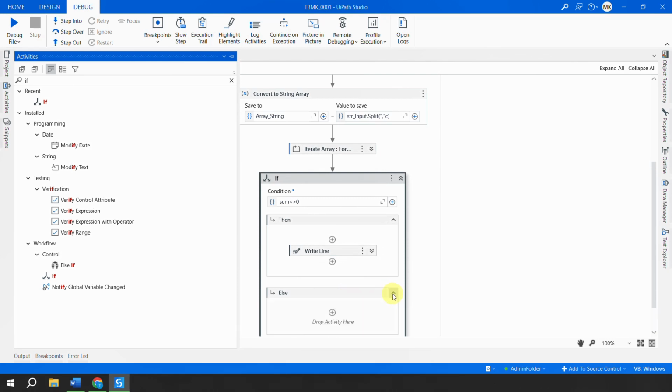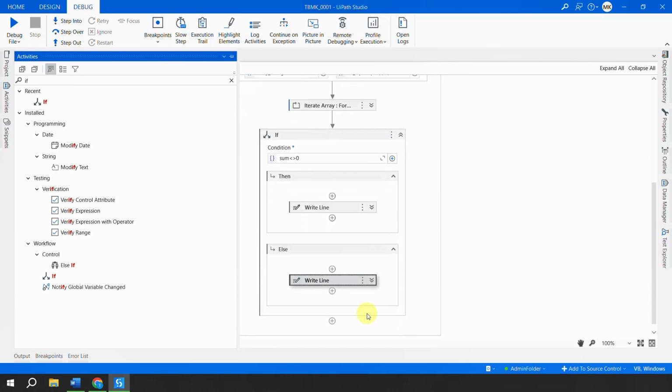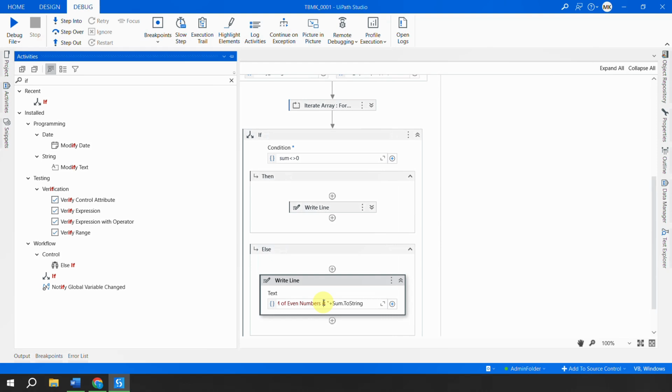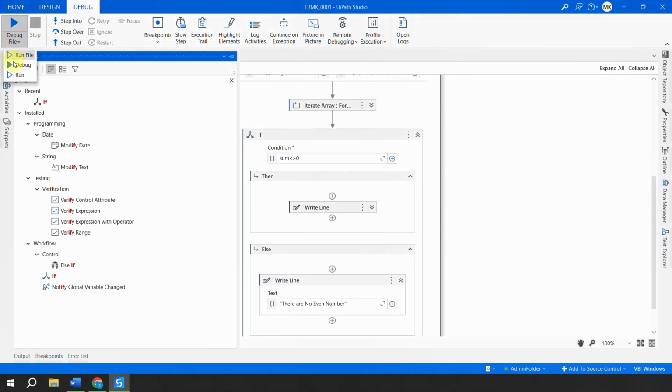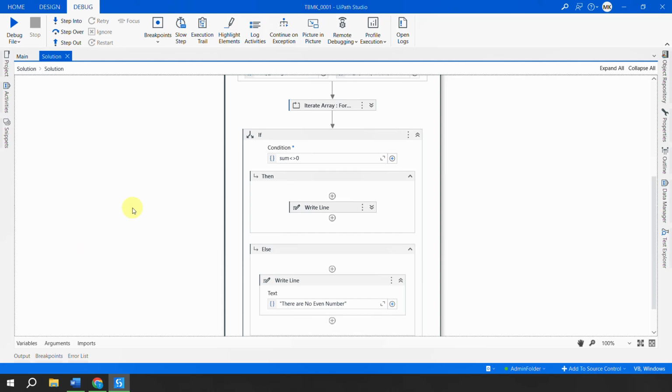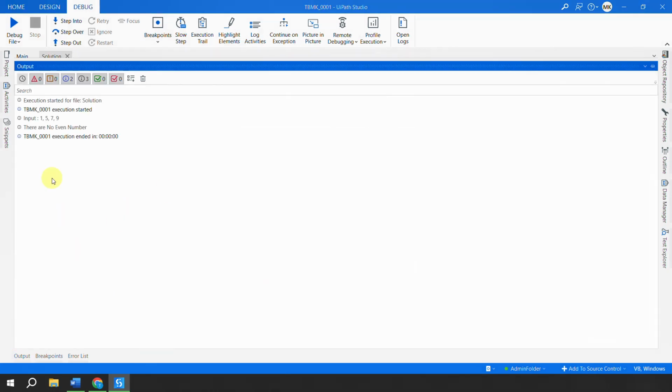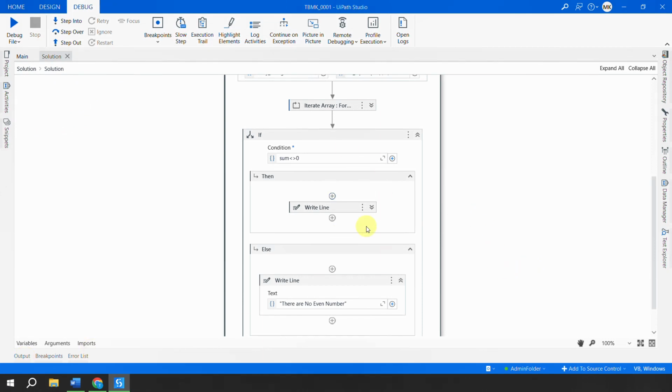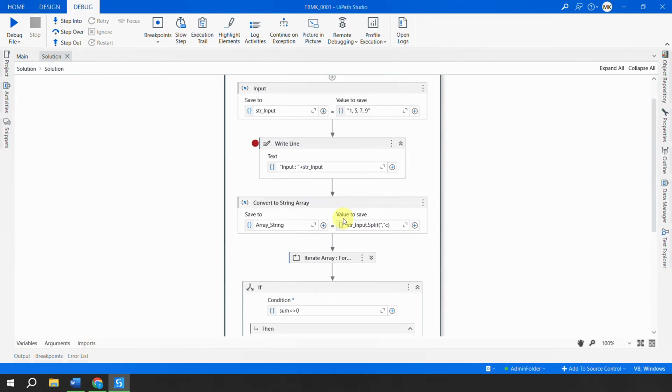in the else, I would mention in a write line that there are no even numbers. I'll save this, go here and run the file. And now if I go to the output, you would notice that there are no even numbers, right? So that is how you can check it.